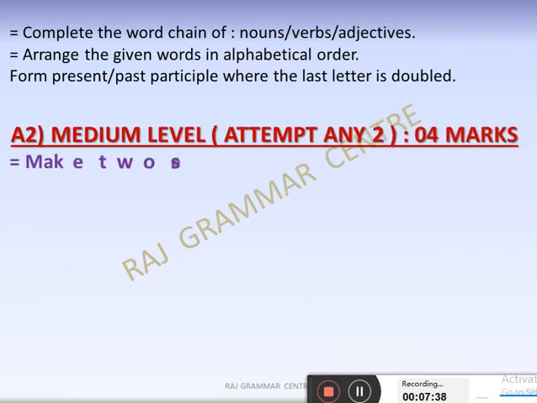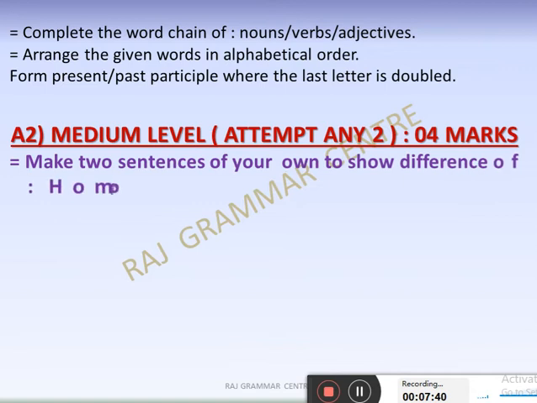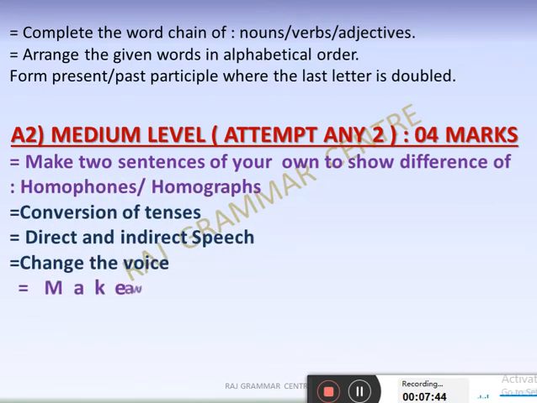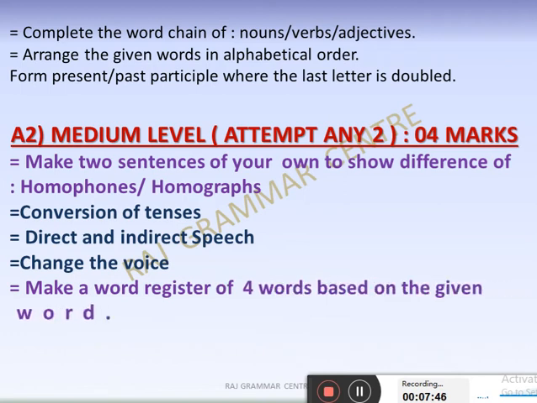Here, make 2 sentences of your own to show the difference between homophone and homograph. Very important. This part might be repeated in the passage also. Be careful. They might give you the word and you have to make a homophone or homograph.